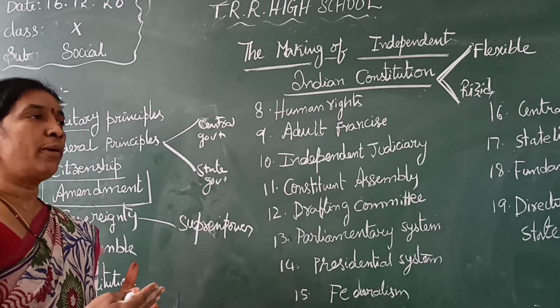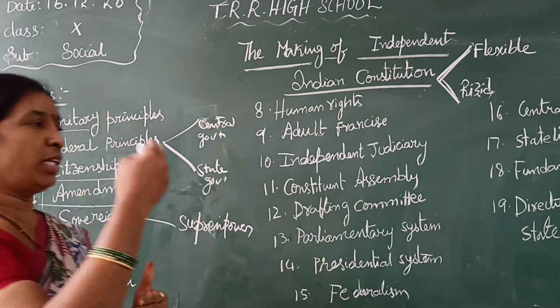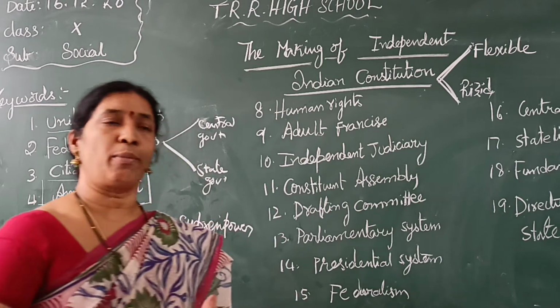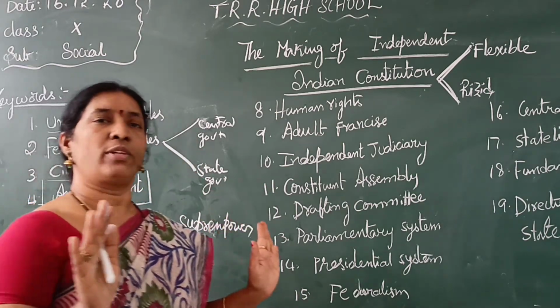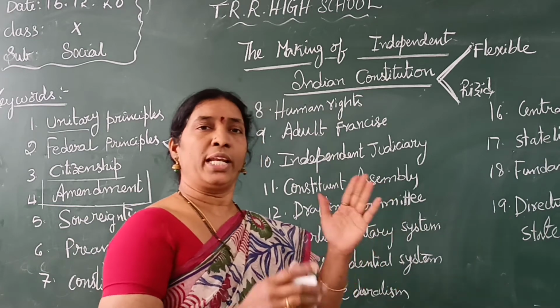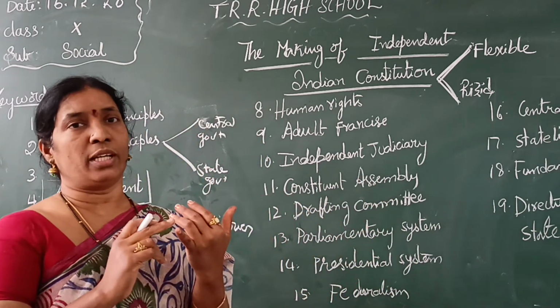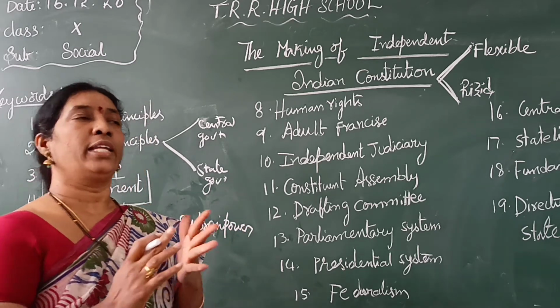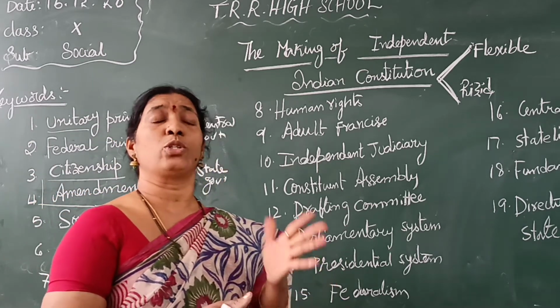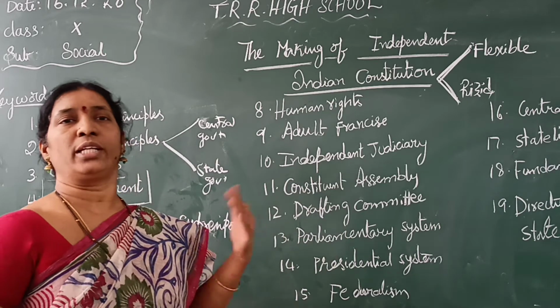That means no other country should be involved in our external matters or internal matters. Only within the country do we have sovereignty. Nobody should be involved in our external or internal matters.